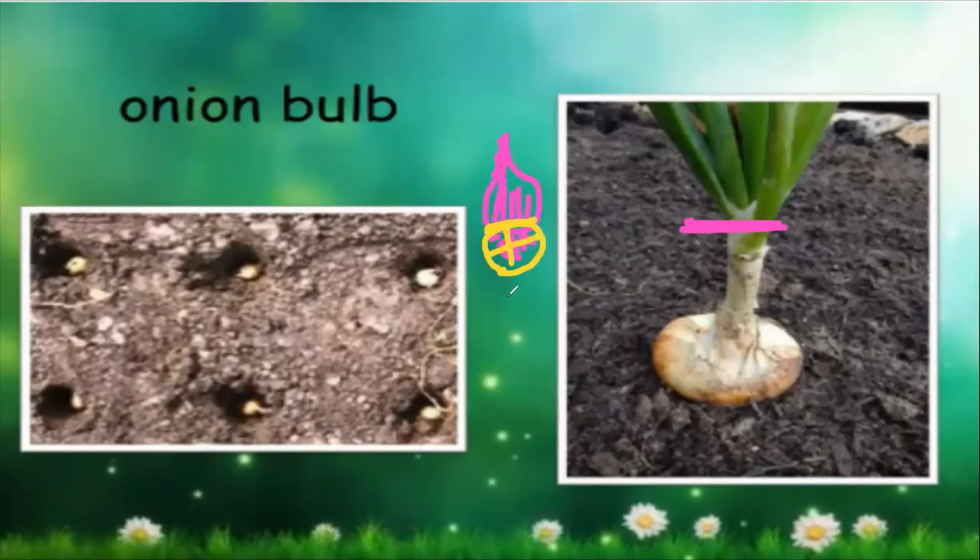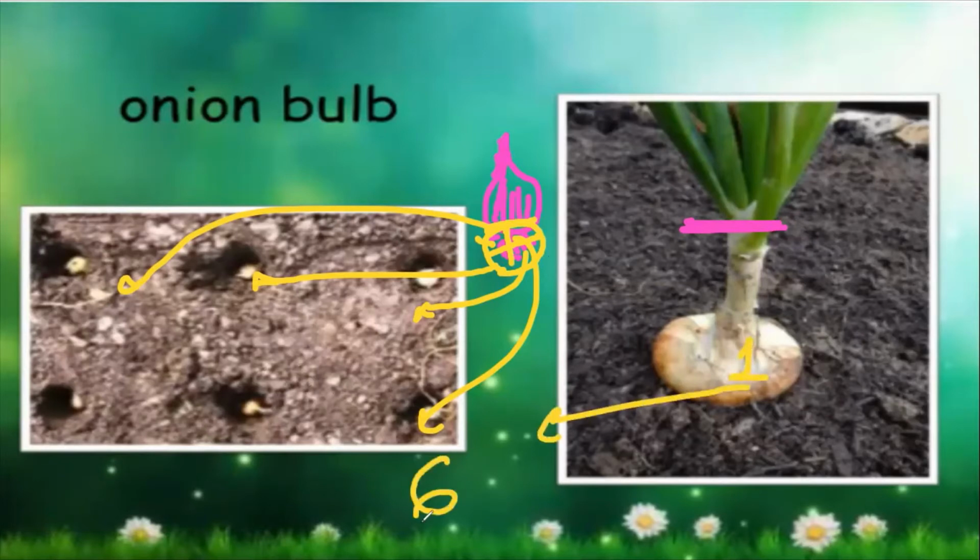Now you take one piece over here, another piece here, another piece here, another piece here. Similarly, you can make either 4 pieces or 6 pieces. Then on different locations, you can grow these bulbs. After some time, from one onion, you are getting how many? 6. Clear? Yes, ma'am. Okay.